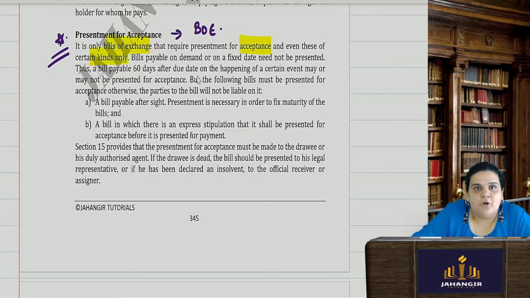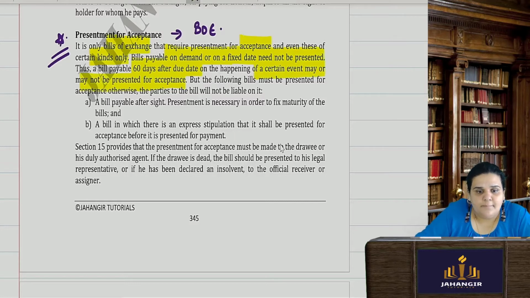Bills payable on demand or on a fixed date need not be presented. Thus, a bill payable 60 days after the due date on happening of a certain event may or may not be presented for acceptance. There is no compulsion.